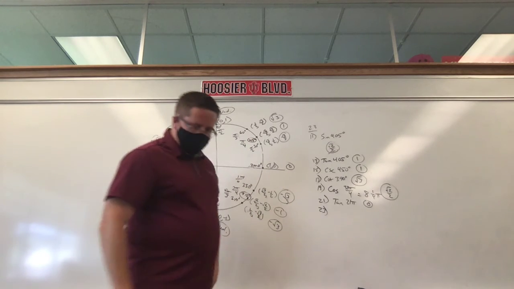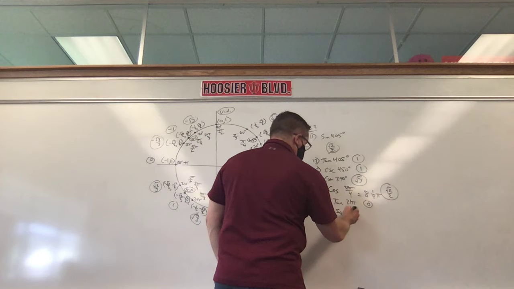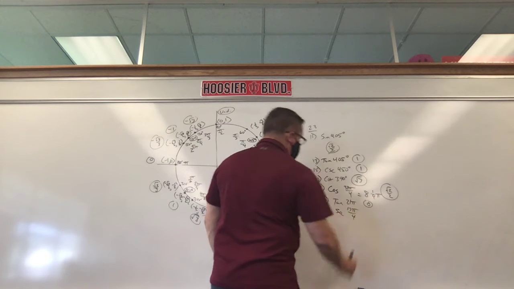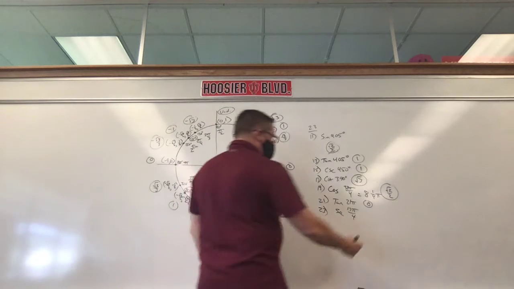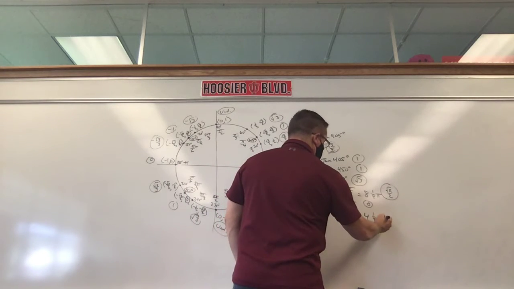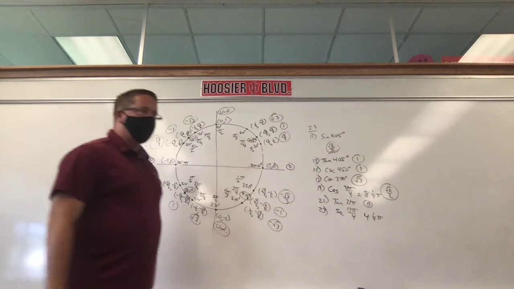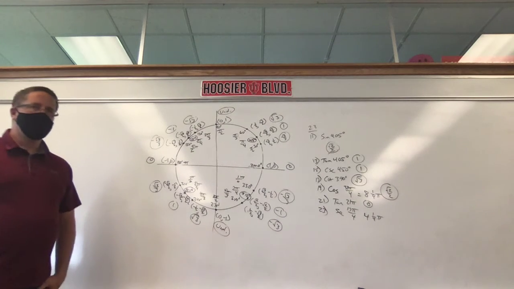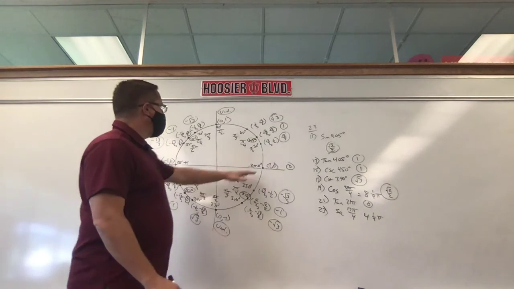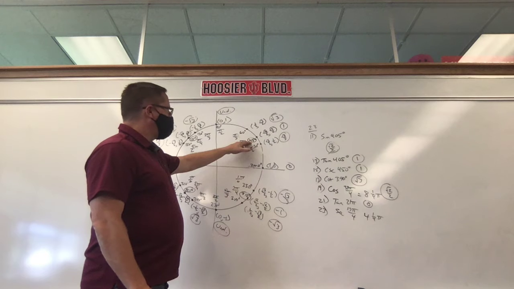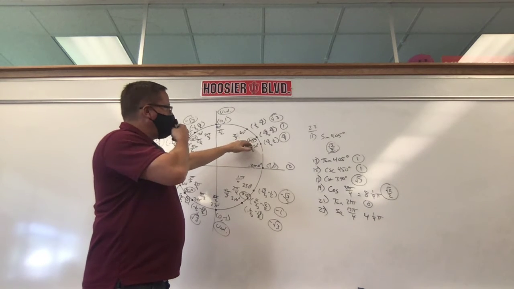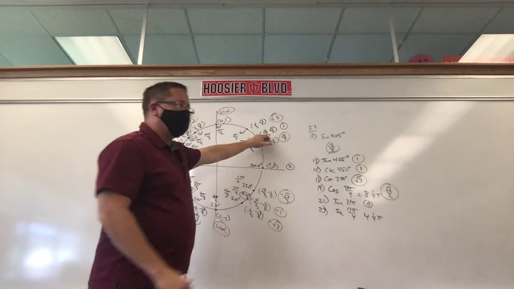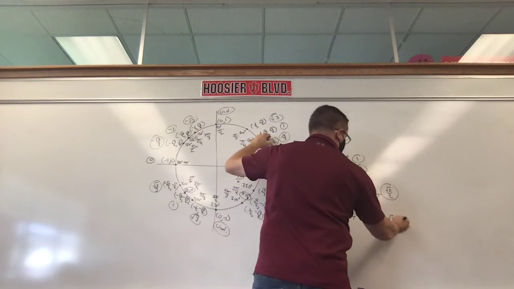Number 23. Secant of 17 pi over 4. Okay, so again, we're going to divide this thing out. 17 over 4 is the same as 4 and 1/4 pi. So 4 pi is twice around. We have to go another quarter of a pi. So we're going to look here at 45 degrees. We want the secant. The secant, you flip cosine. Cosine's radical 2 over 2. Flip it. Radical 2.